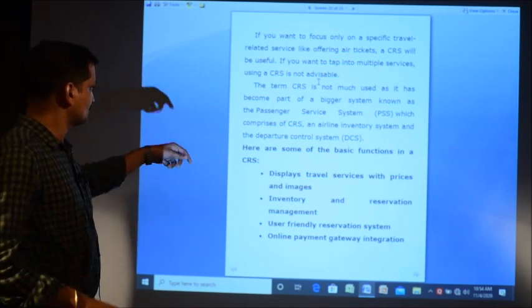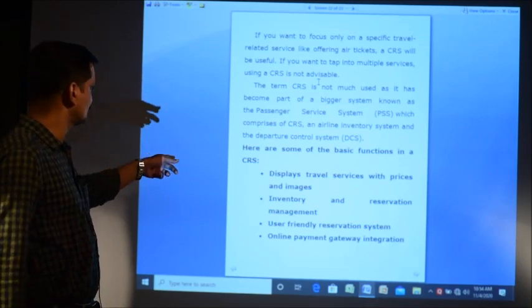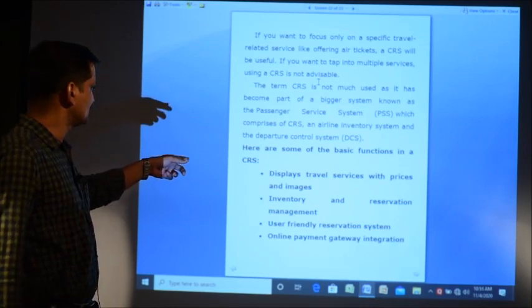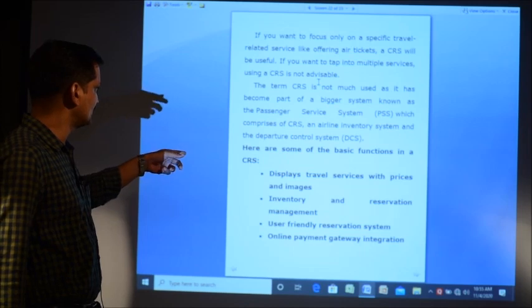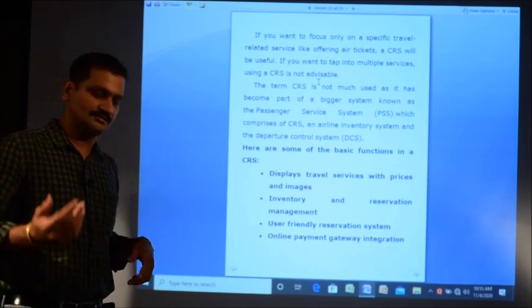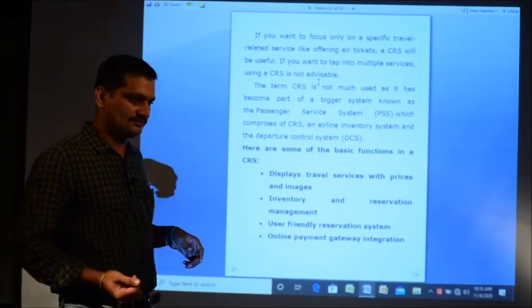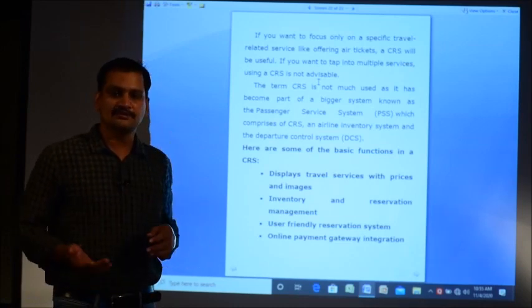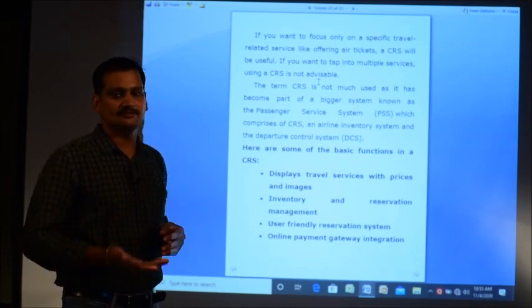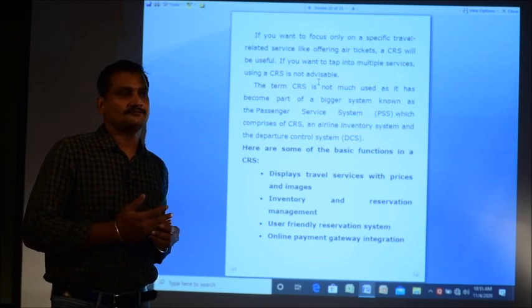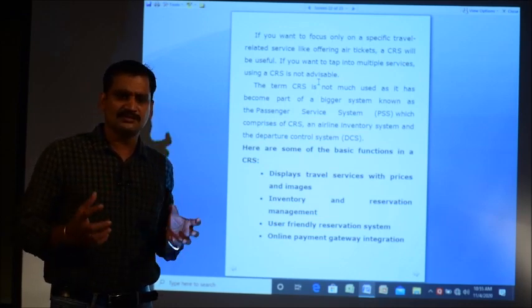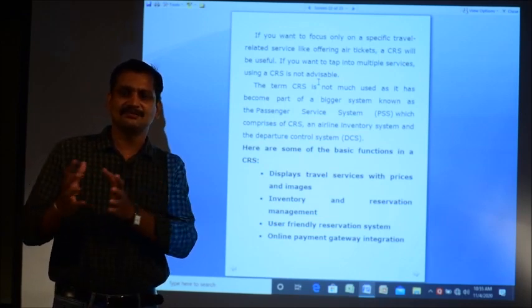Some of the basic functions of CRS are pointed out here. It displays the travel services with prices and images. When we go for a reservation, it shows the hotel you are going to reserve, the vehicle you are going to reserve, or the things you are going to reserve, with the different prices and images.